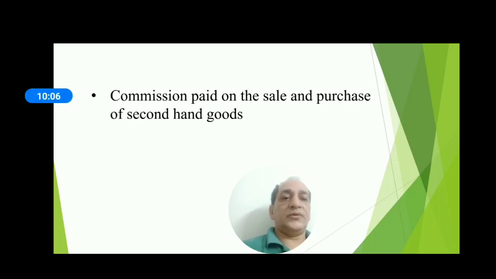Therefore, commission on the sale and purchase of second-hand goods should be included, whereas the value of the second-hand goods and services should not be included. Only the commission and brokerage should be included in the estimation of national income by income method.